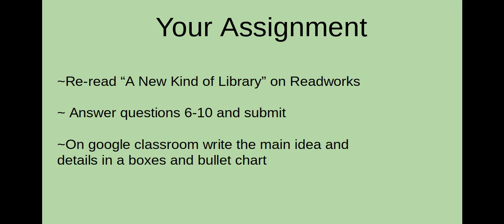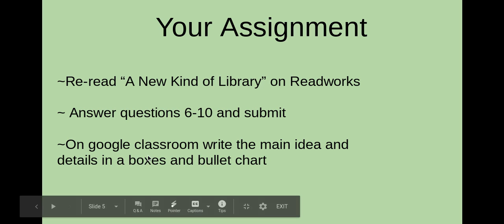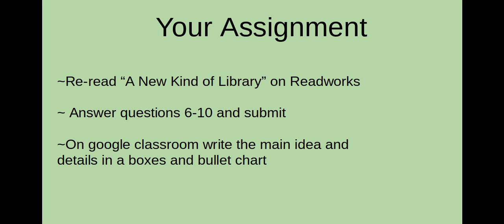Your assignment today is to reread A New Kind of Library in your packet from ReadWorks, and you're answering questions 6 to 10. And you're going to submit on Google Classroom the main idea and details in a boxes and bullet chart. So I've made that chart for you, and you are filling out for A New Kind of Library. You're not picking any story you want. You need to open your packet, reread A New Kind of Library, and fill out that main idea graphic organizer to submit. If it's not submitted, I'm sorry, but that's a 0.